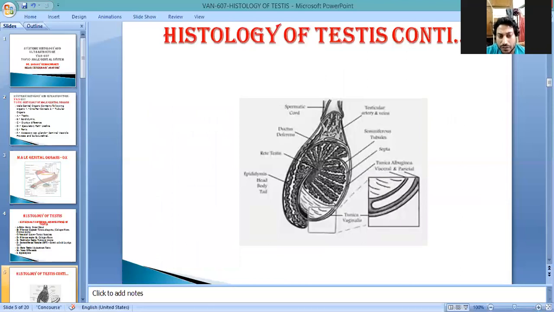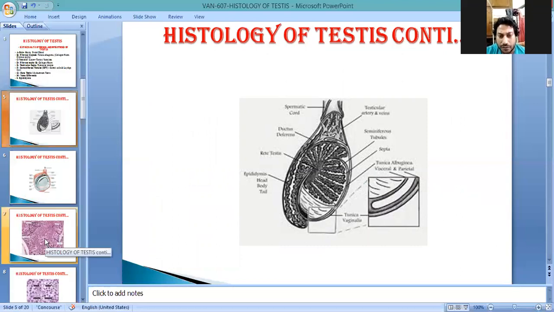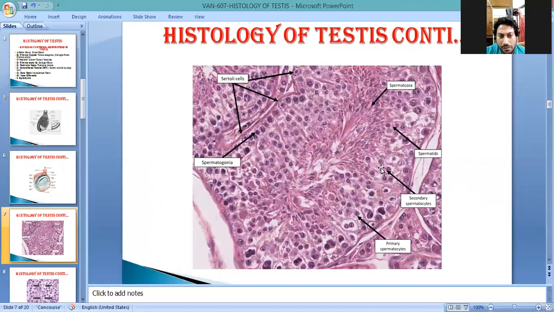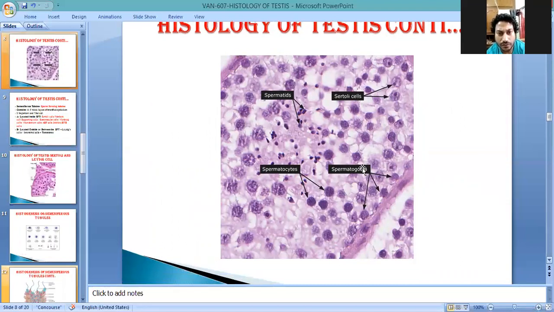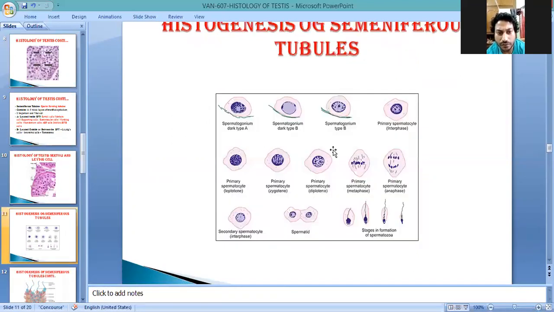So this is the histological structure, a gross structure we can say, of the testis, which contains the following structure. And this is the histological slide, where the whole process of spermatogenesis happens inside the seminiferous tubules, from spermatogonia to the spermatozoa. This is also a picture we show, in which we can see the Sertoli cells, spermatogonia, spermatocyte, spermatid, and the whole process from spermatogonia, primary spermatocyte, secondary spermatocyte, tertiary spermatocyte, spermatid, and spermatozoa.